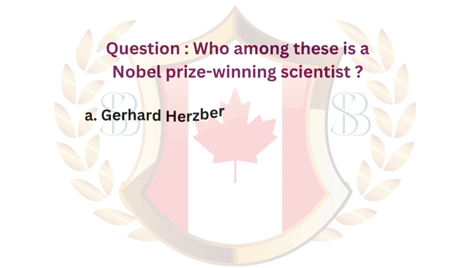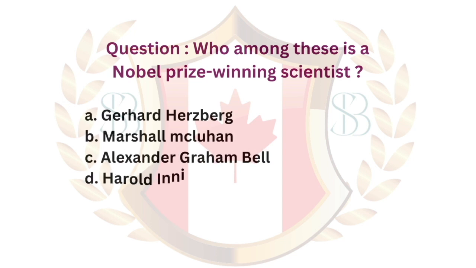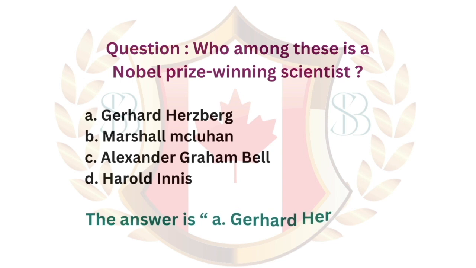Question: who among these is a Nobel Prize-winning scientist? A. Gerhard Herzberg. B. Marshall McLuhan. C. Alexander Graham Bell. D. Harold Innis. The answer is A. Gerhard Herzberg.